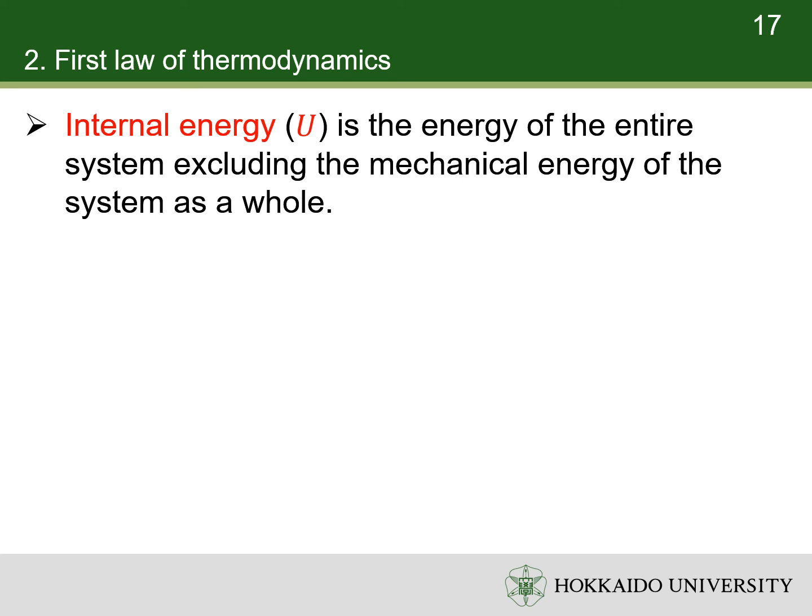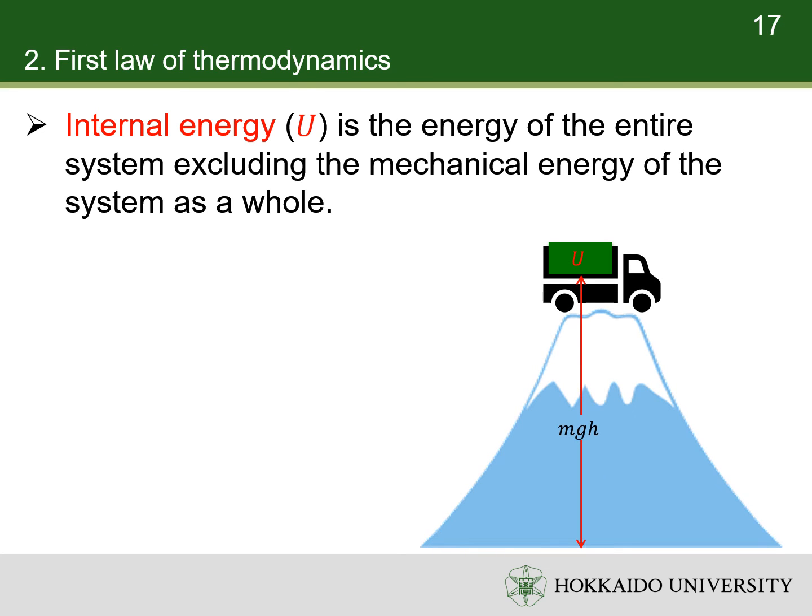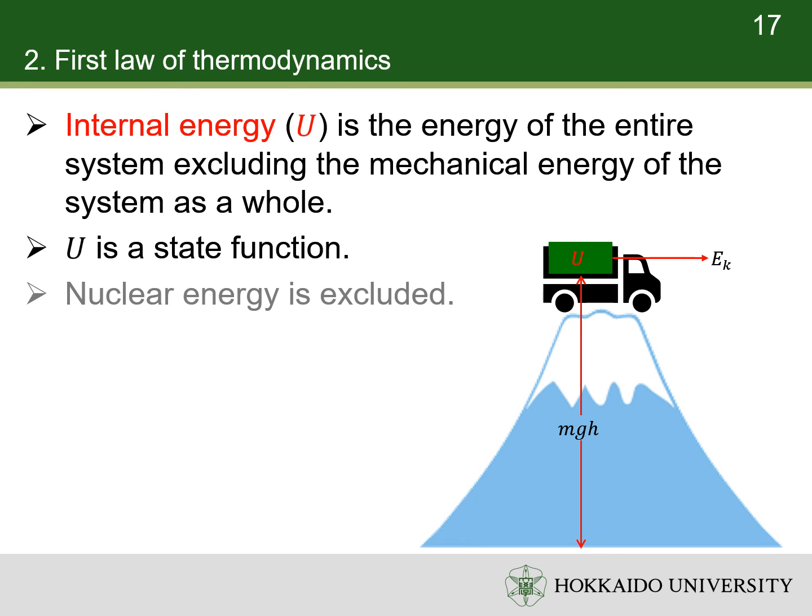Internal energy is the energy of the entire system, excluding the mechanical energies of the system as a whole. For example, the gravitational potential energy of the whole system is excluded from the internal energy. The kinetic energy of the whole system is also excluded. Internal energy is a state function. In chemistry, we don't consider the energy caused by nuclear interaction as well, that is, the nuclear energy.